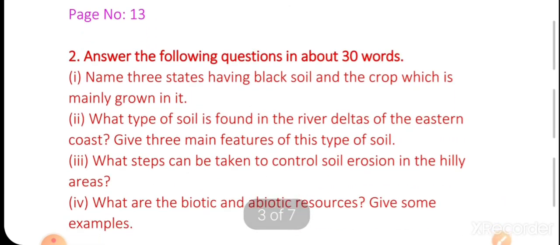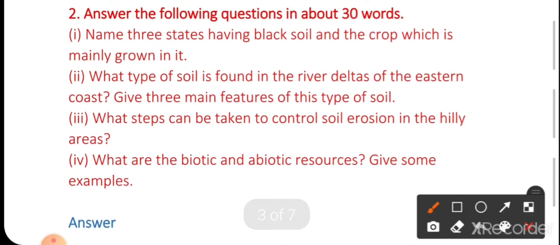Then we are discussing page number 13 of NCERT books. The mentioned questions are, answer the following questions in about 30 words. Name the 3 states having black soil and the crop which is mainly grown in it. Second question is, what type of soil is found in the river deltas of the eastern coast? Give 3 main features of this type of soil. What step can be taken to control soil erosion in the hill areas? Fourth question is, what are biotic and abiotic resources? Give some examples. Let us start.